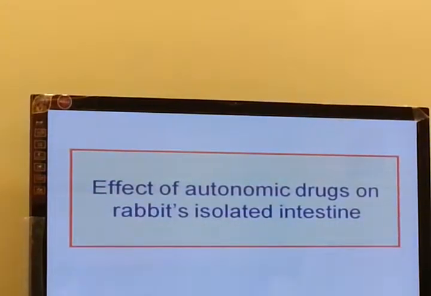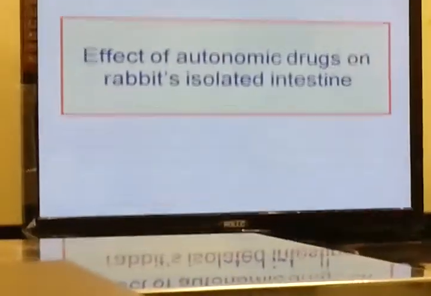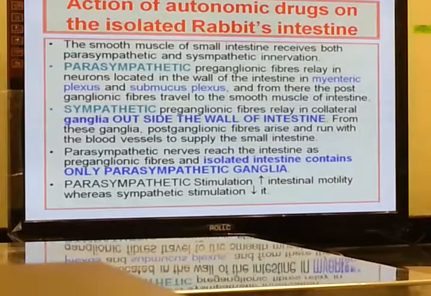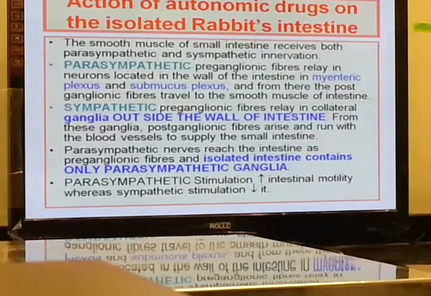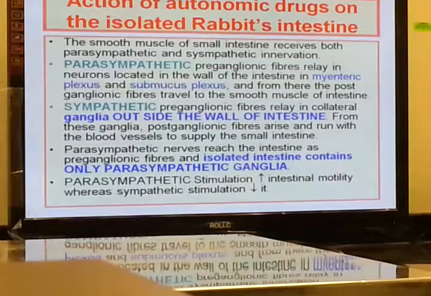Now here, drugs affecting intestine. Many drugs are there, but we will focus only on the autonomic drugs. In the intestinal part, we are focusing only on the autonomic drugs. There is autonomic innervation. Other innervations are also there, but we are focusing only on the drugs affecting intestine, especially autonomic drugs. Both parasympathetic and sympathetic innervation is there.